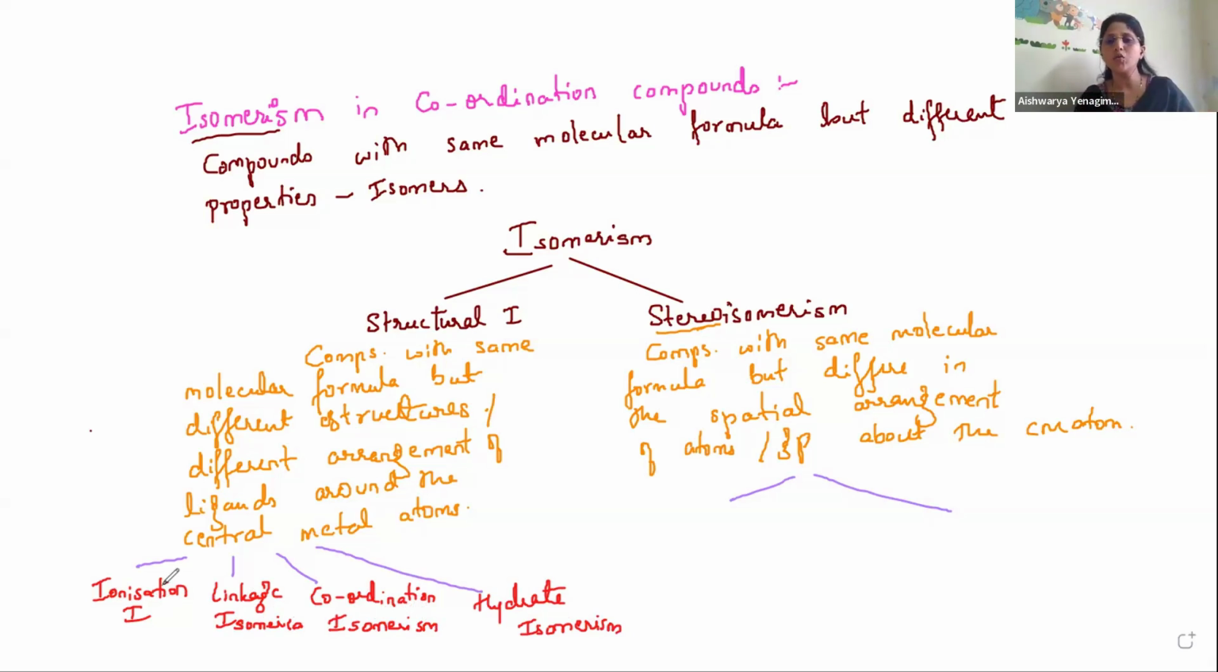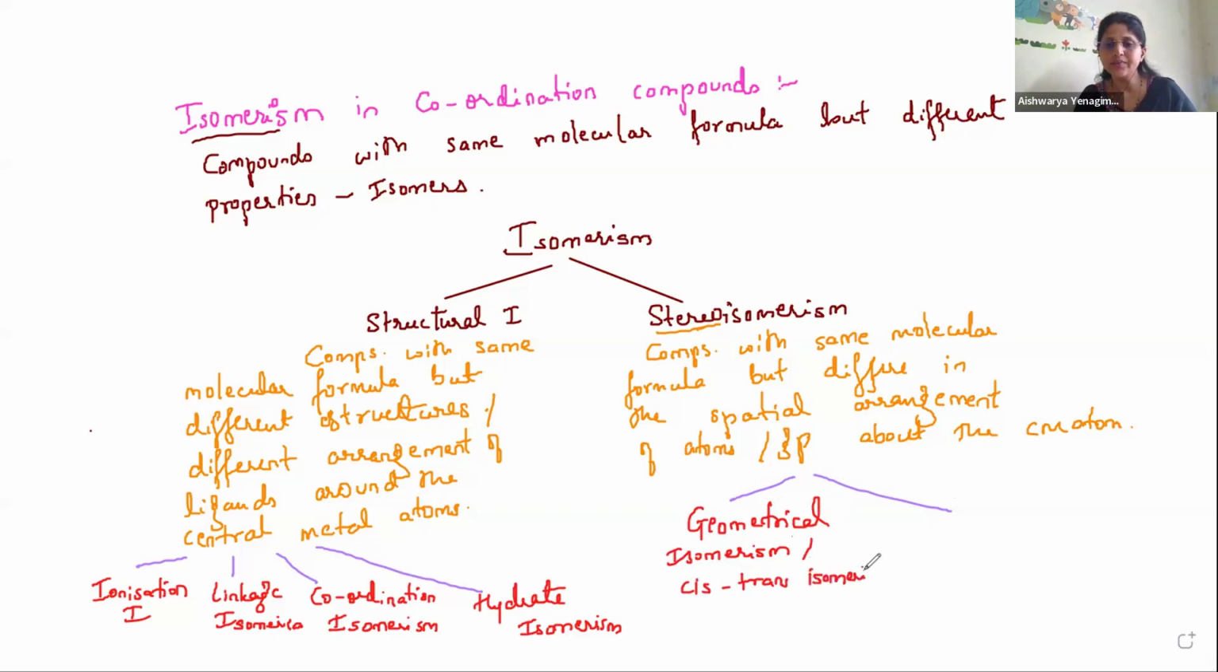But here when we talk about coordination compounds, we have different types of structural isomerisms: ionization isomerism, linkage isomerism, coordination isomerism and hydrate isomerism. On the other side, in stereoisomerism there are 2 types of stereoisomerisms. One is geometrical isomerism, which is also called cis-trans isomerism.